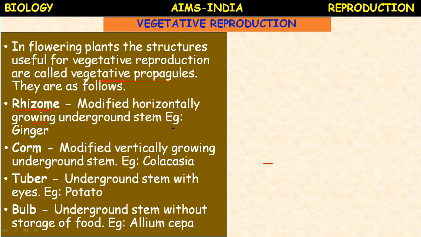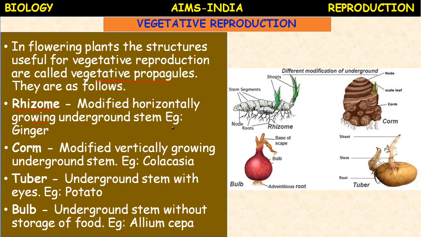The modified horizontally growing underground stem is called rhizome. Here one example is given, that is ginger. Okay, here you can see rhizome, but I say it is not ginger. Then what is it? It is another example, turmeric. Okay, ginger, turmeric, and some other examples.